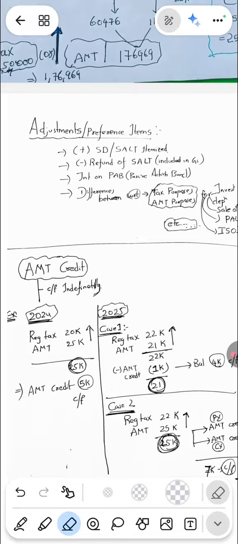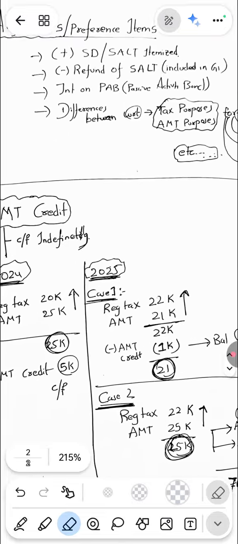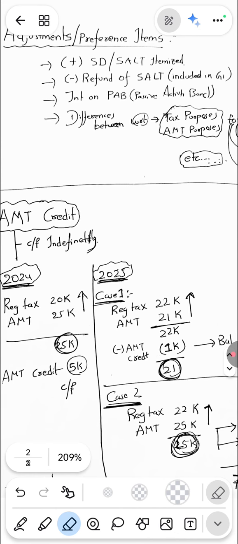In the first scenario, regular tax is 22,000 and AMT is 21,000. Whichever is higher, 22 you will be paying. So we have this prior year carry forward AMT credit of 5k. Can you use 5k? No, you can't use 5k. That is restricted to the current year tax difference, I mean the difference between regular tax and AMT tax. Up to that only you can use AMT credit in the current year.